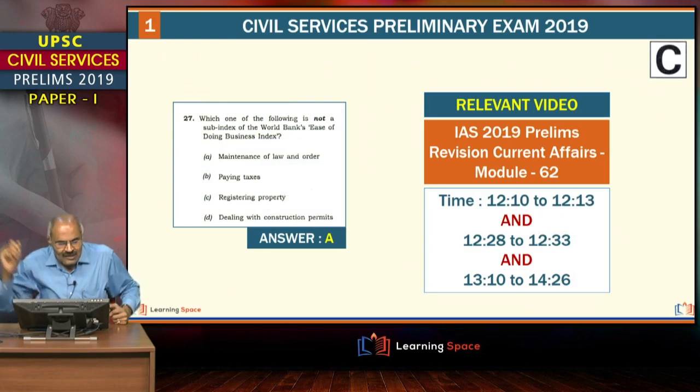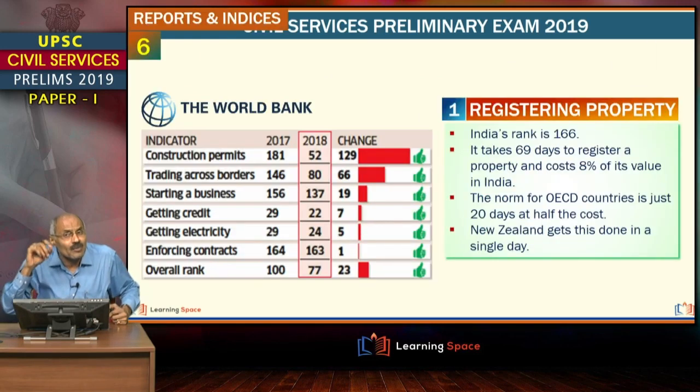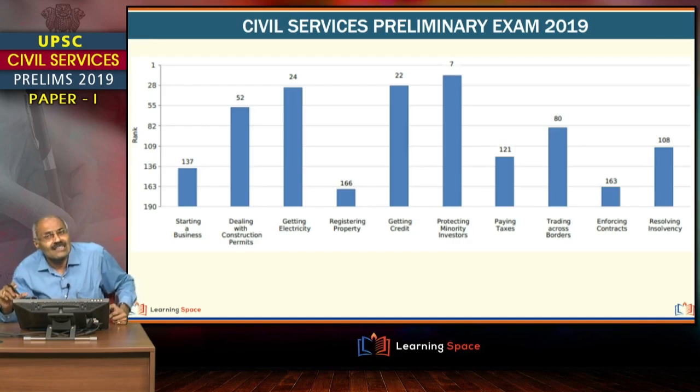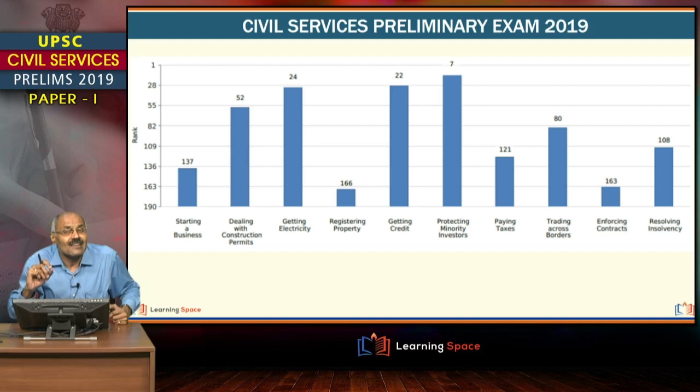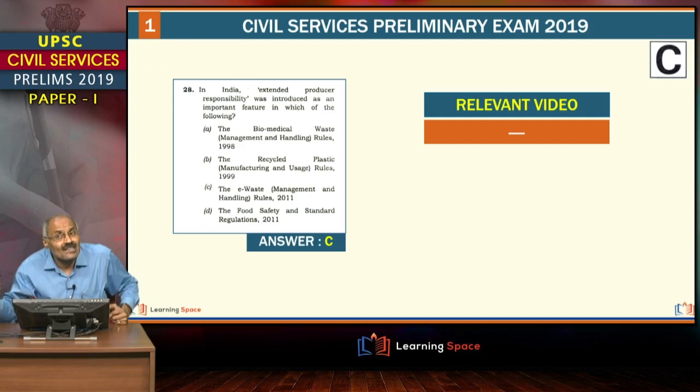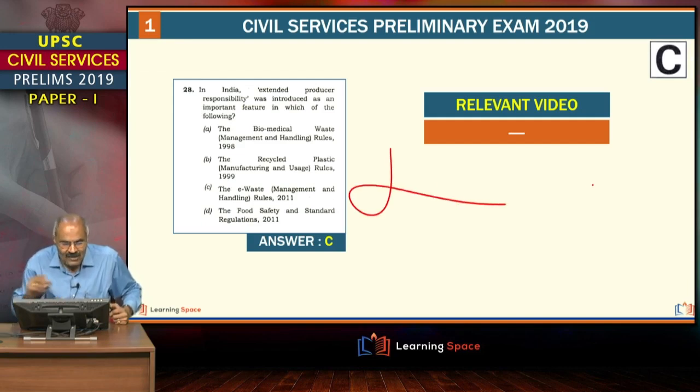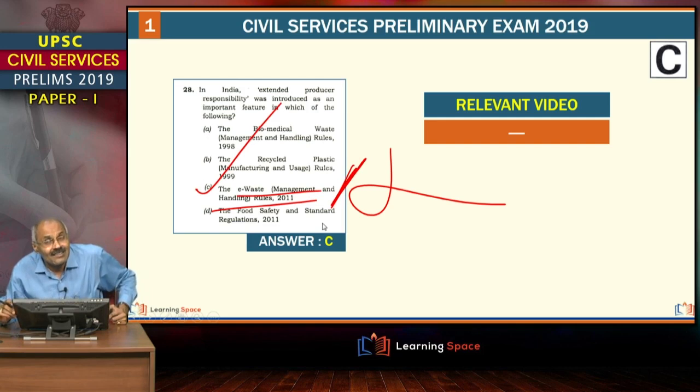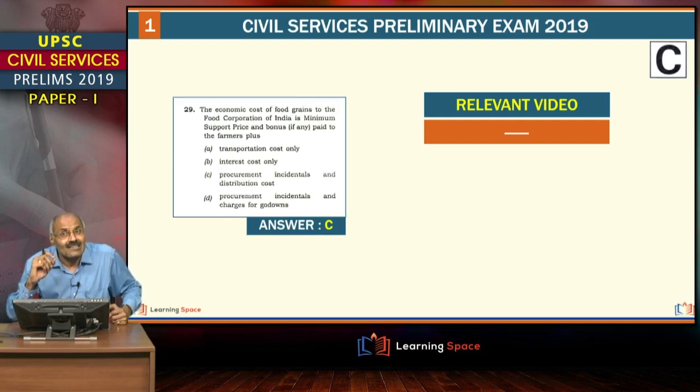Let us go fast. This is ease of doing business index. 3-4 times we covered in the editorial discussion as well as in the revision module, and you might have seen this slide, right? So it is very easy to answer if one follows either revision modules or the modules of the revision, right? And here we could not cover this question, right? You see, this question is asked going back to this e-waste management and handling rules 2011, right? Such type of questions, in fact, through elimination process can be answered, right? And here this we have not taught.